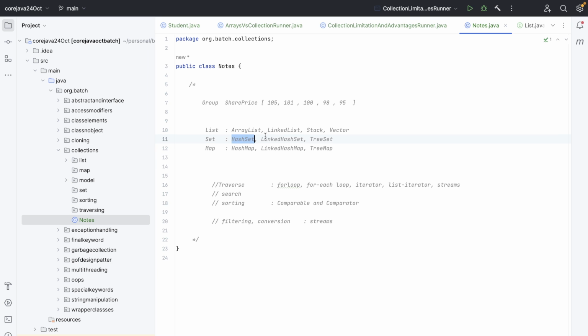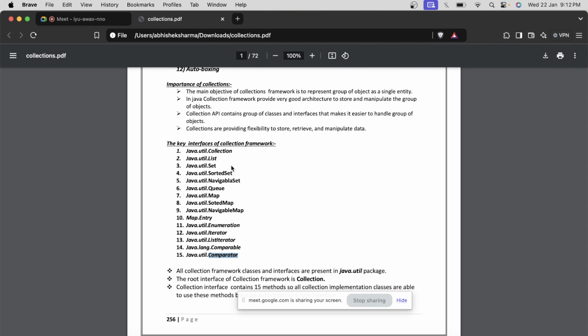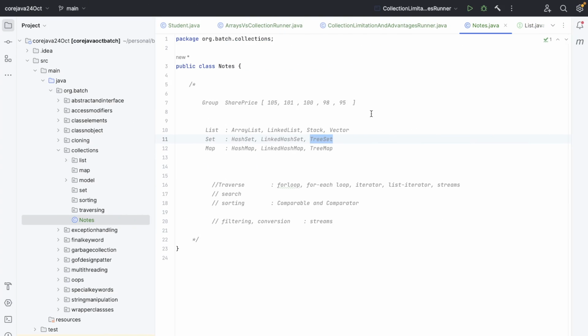When to use hash set, when to use tree set? Over here you need to know the underlying structures, which tree it is: AVL tree, red black tree, B tree, N tree. Which tree is being used, and what add-on operations it provides, because we have sorted set and navigable set with it. So we need to know what these two interfaces do. Stack, obviously, when to use stack, when to use linked list. These are the data structures.